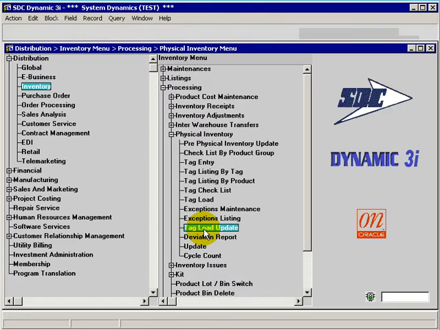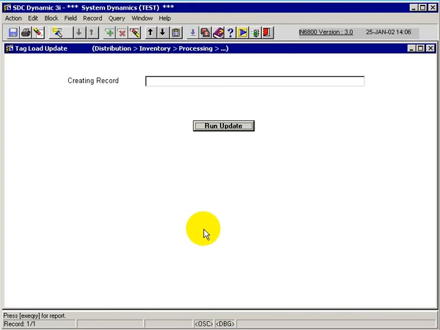The tag load update is the final step within that process that takes all valid records after they've been loaded and validated into the system and generates them into the Dynamic 3i tag file for purposes of physical inventory deviations and updates, etc. to the stock. This application just runs against the database and pulls all those valid records from the temporary work table and puts them into the actual tag file as if they were keyed into the system.